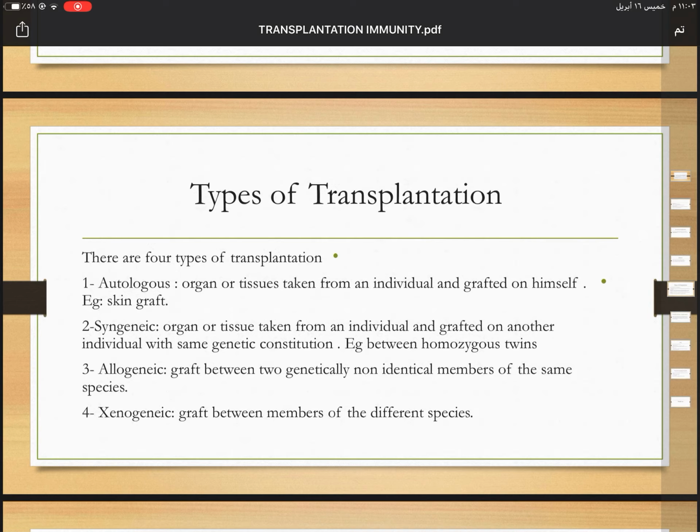Number 3, allogenic: organ taken from an individual and grafted onto another individual of the same species, for example between people. Number 4, xenogenic: a graft between members of different species, such as between people and animals.